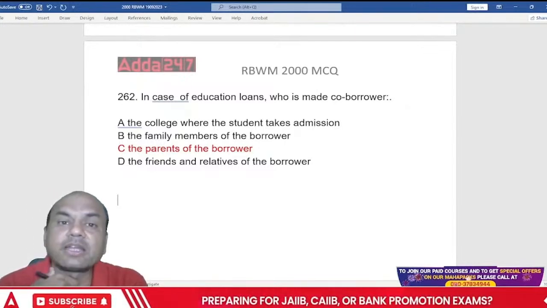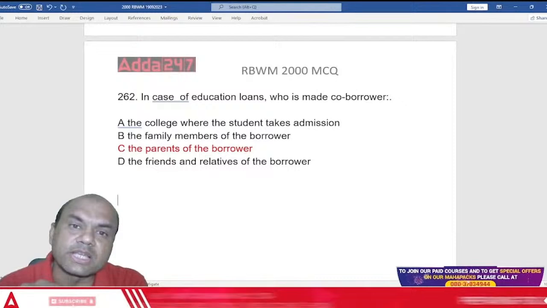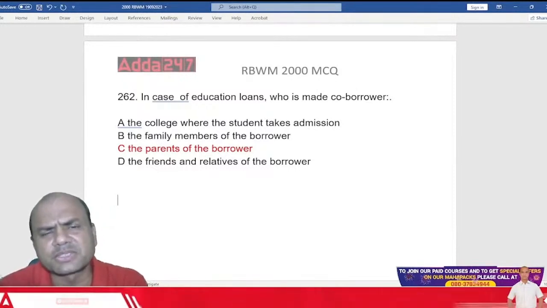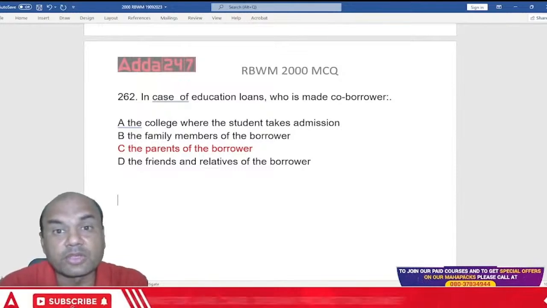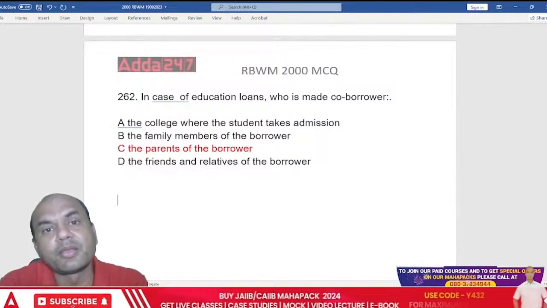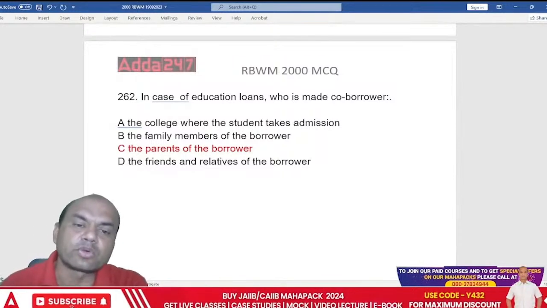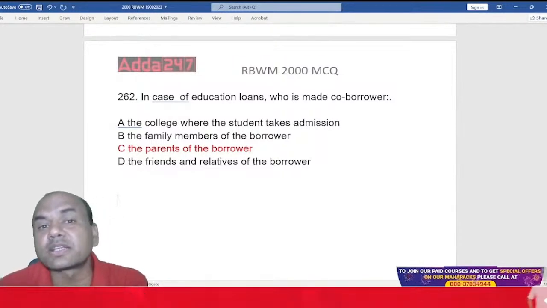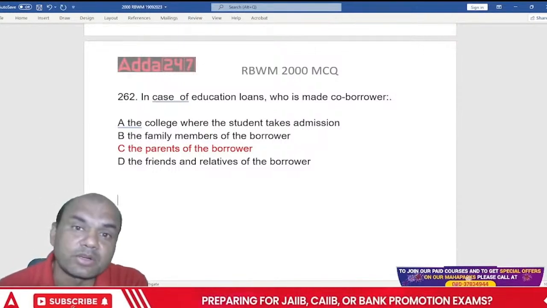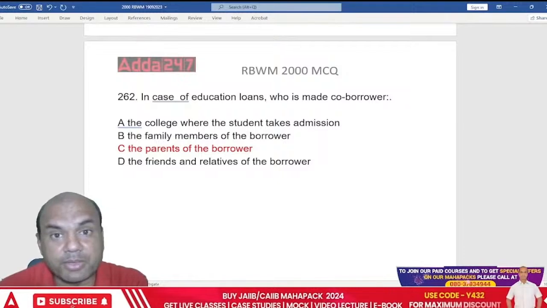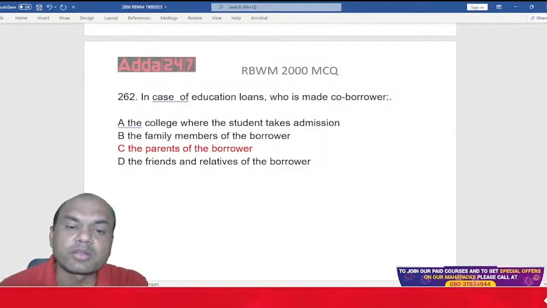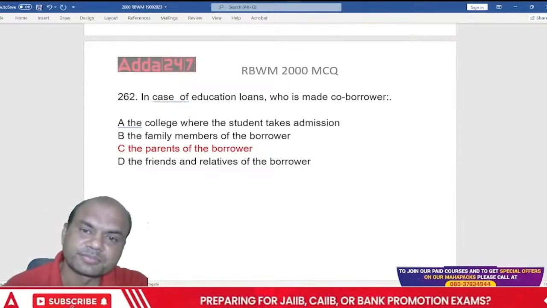It is expected that the student should complete the course and repay the loan by joining a job or doing some business, anything. So that is the logic behind it. Student should repay. But what happens? We take parents as a co-borrower. Why? Because if the student doesn't get a job immediately, if the student fails, then what? The loan is to be repaid in any case. So that repayment will be done by this co-borrower, the parents. Okay.